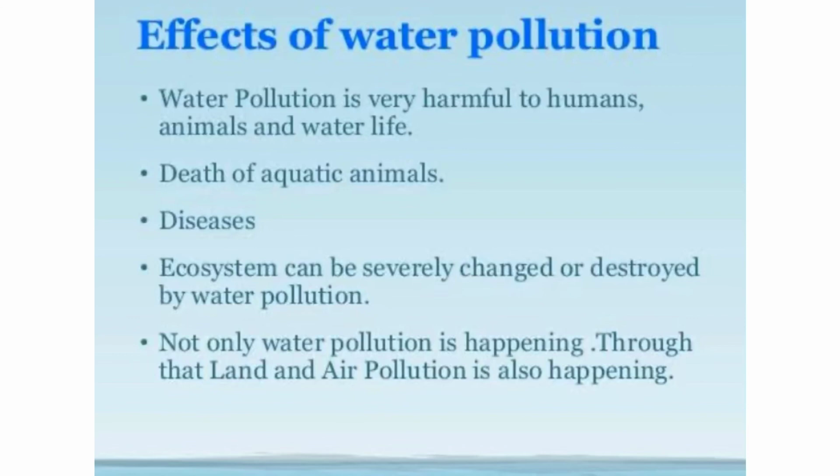Ecosystem can be severely changed or destroyed by the water pollution. So it affects the ecosystem also. Not only water pollution is happening, through that land and air pollution is also happening. So when water is getting polluted, land and air also gets polluted. You know that foul smell comes from polluted water, which creates air pollution, and the region where polluted water is collected also gets polluted. So this way it leads to land pollution also.